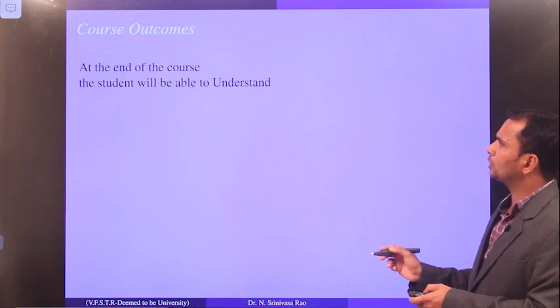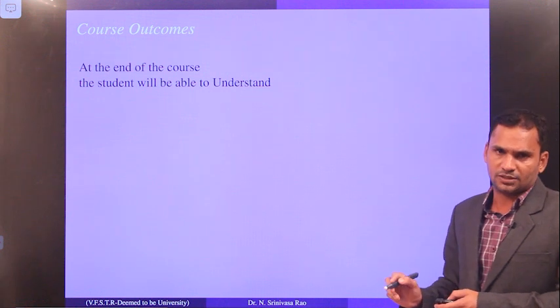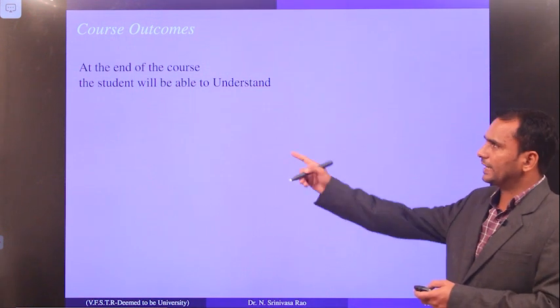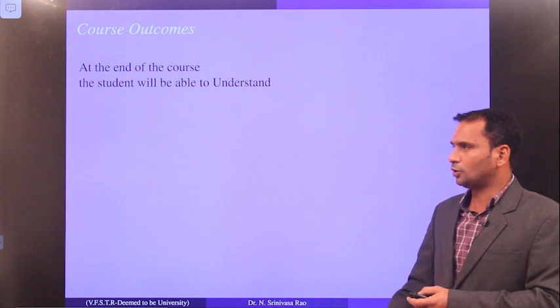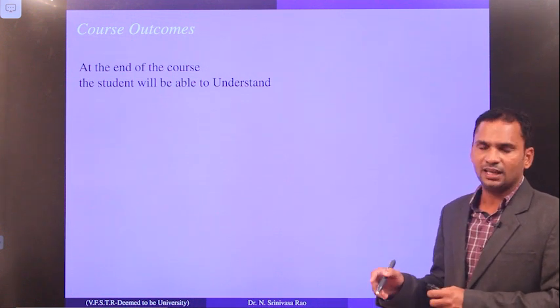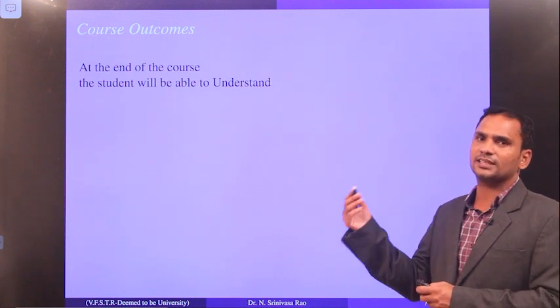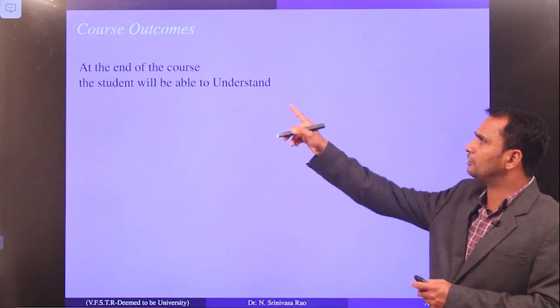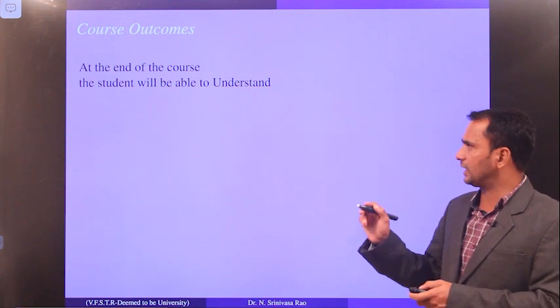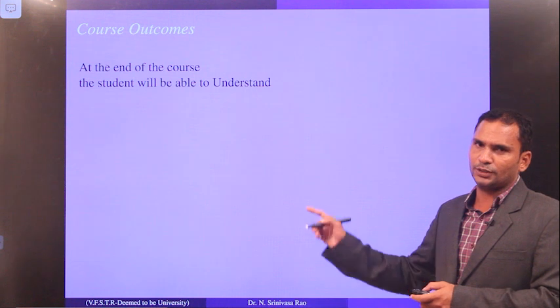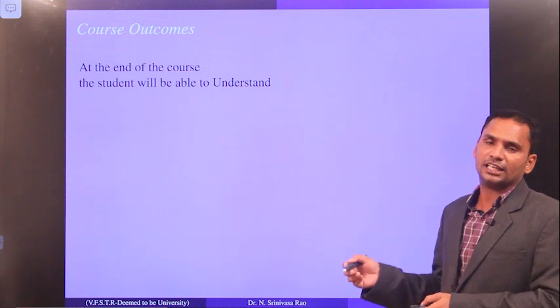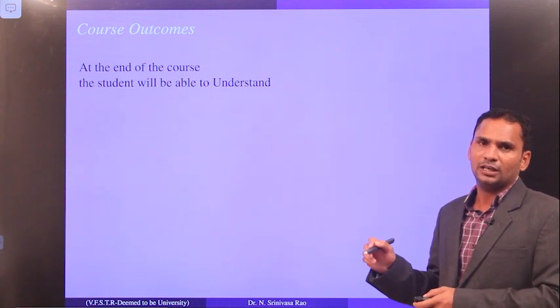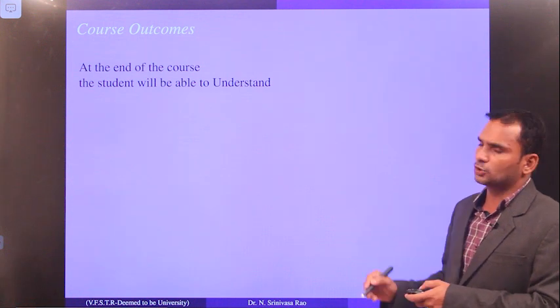So now we will move on to the course outcomes. What are the course outcomes? At the end of the course, what the student will learn. So if you learn this unit, Z transforms, at the end of the unit, what you are going to learn, that we call the course outcomes.